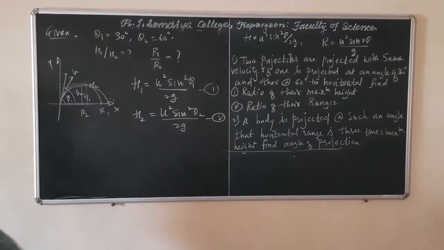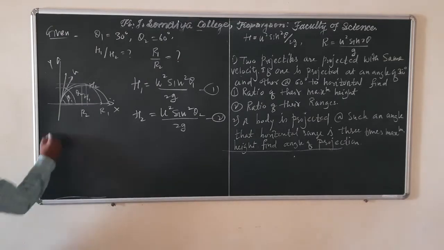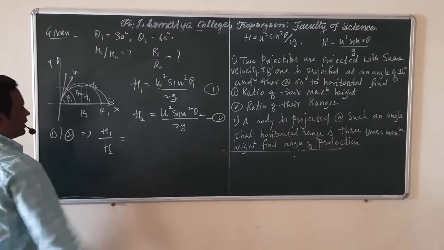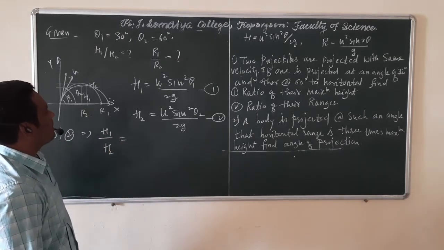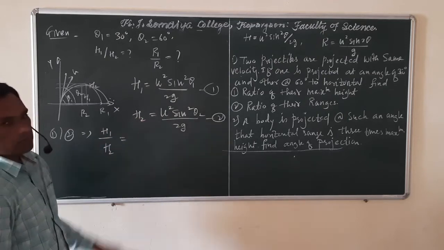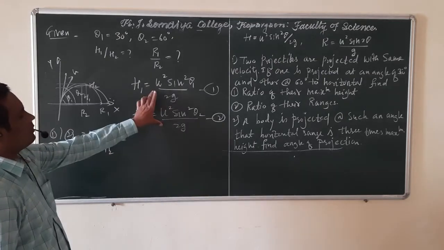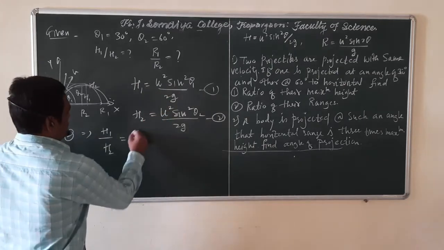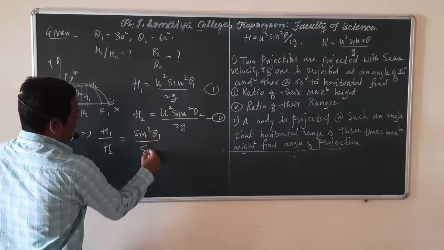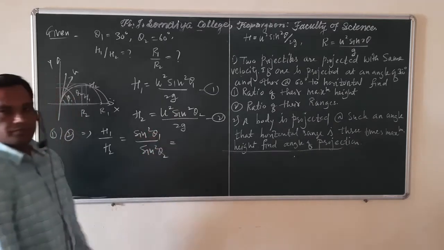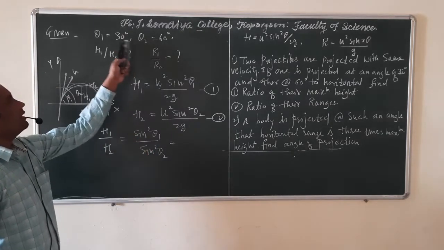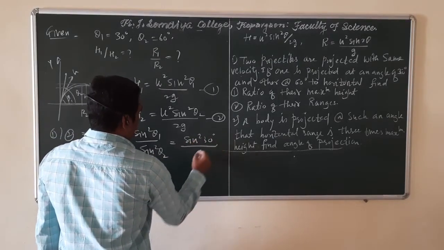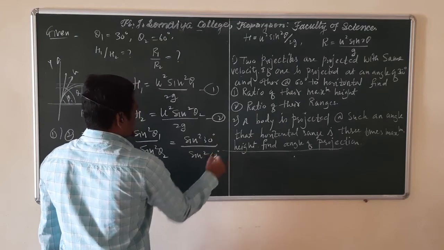Now from equation 1 and 2, taking their ratios. Equation 1 divided by equation 2, we get h1 by h2 equal to the ratio of this; u square will cancel, 2g will cancel. So sine square theta 1 divided by sine square theta 2. We know that theta 1 is 30 degrees, theta 2 is 60 degrees. So sine square 30 degrees divided by sine square 60 degrees.